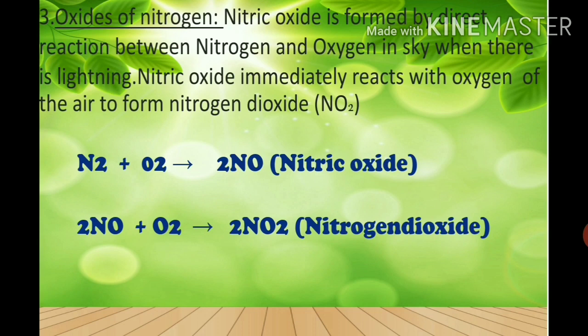What happens actually? When there is lightning, there is a direct reaction between nitrogen and oxygen, which are already present in air. This reaction produces nitric oxide. Immediately, that nitric oxide reacts with oxygen and forms nitrogen dioxide. In this way, we get nitrogen dioxide acids.